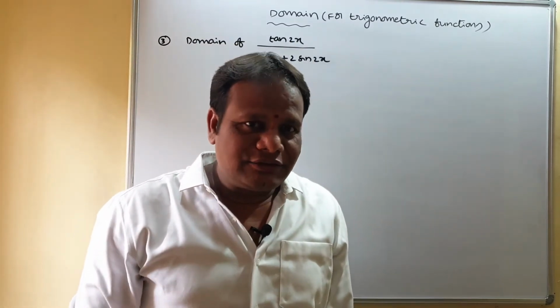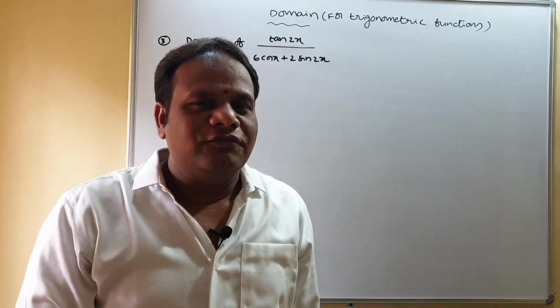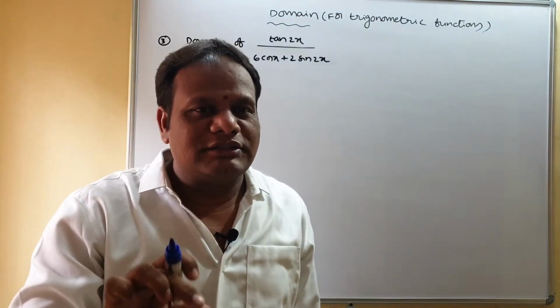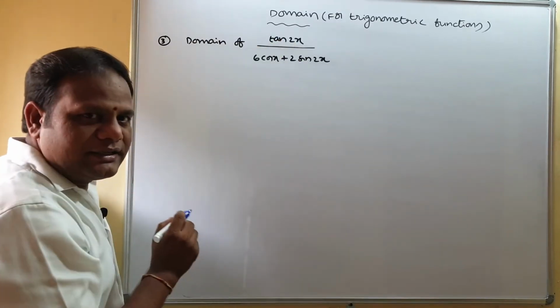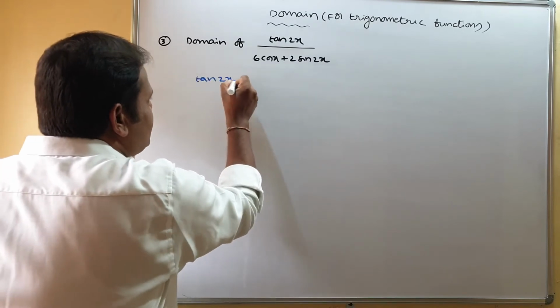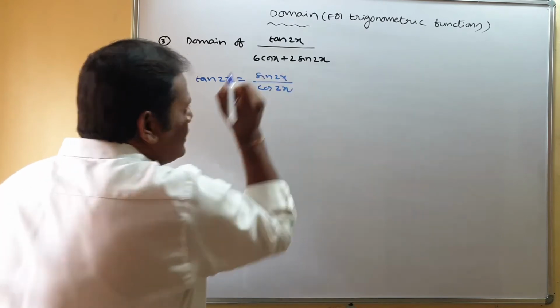So for tan 2x also some limitations are there. Why? Because tan 2x is sin 2x by cos 2x. So first we think about tan 2x. What is tan 2x? It is sin 2x by cos 2x.